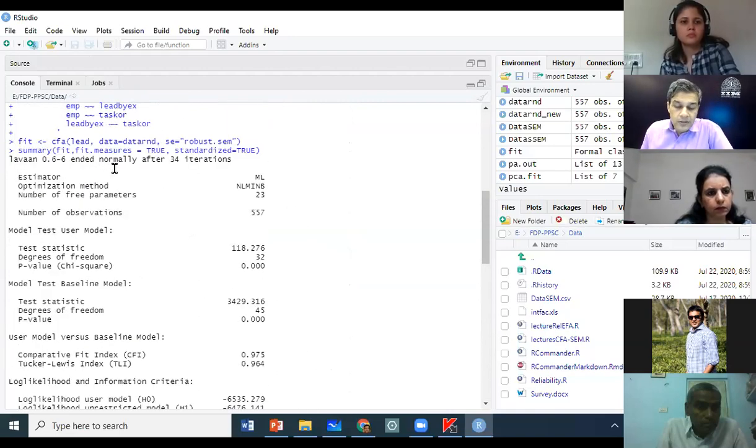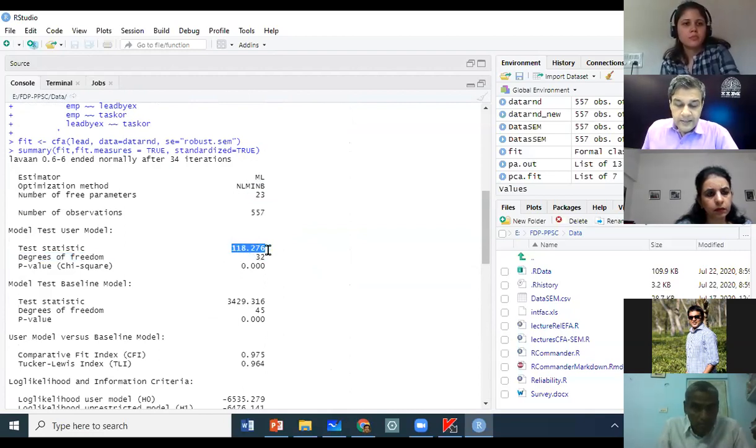Summary was estimator maximum likelihood. Okay, this is the default estimator. Number of observations is 557. Number of free parameters is 23 that it has to estimate. Okay, I will tell you what it means. We will calculate it in a while.